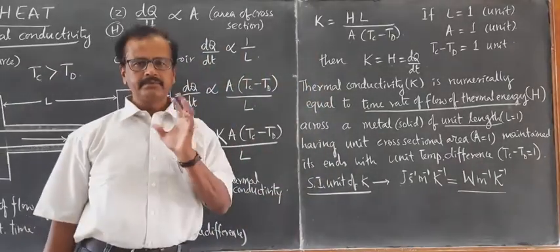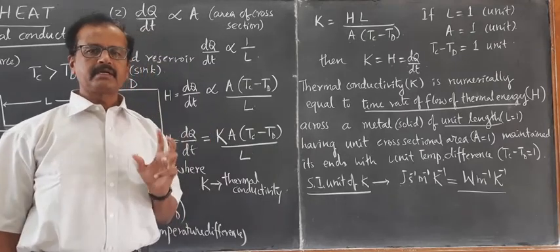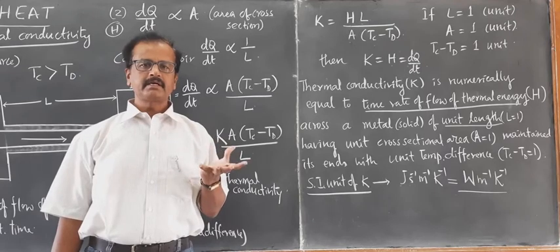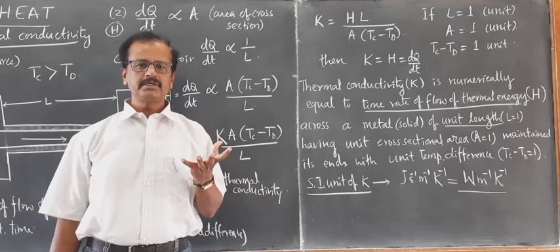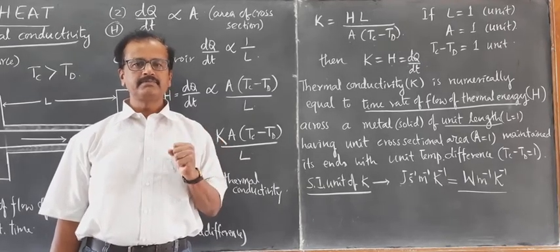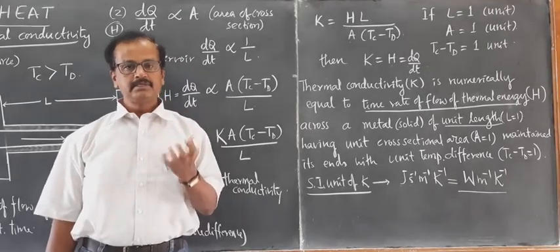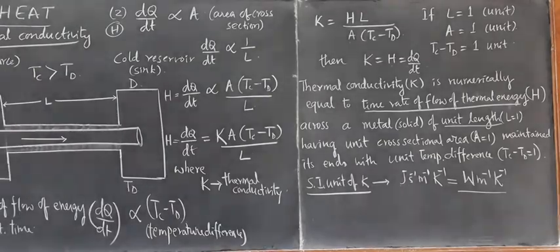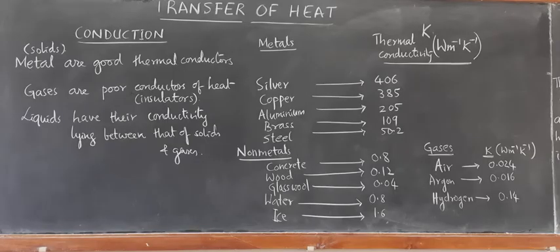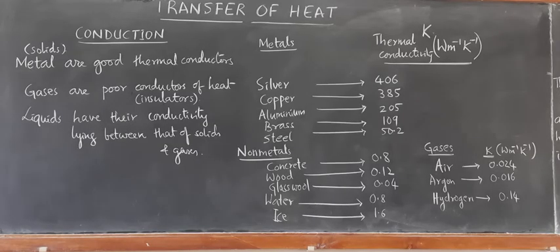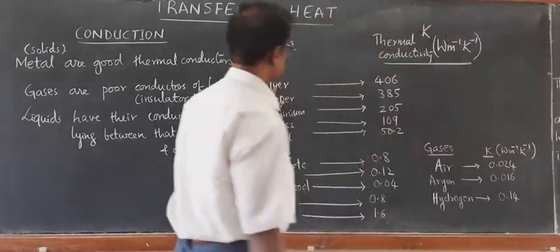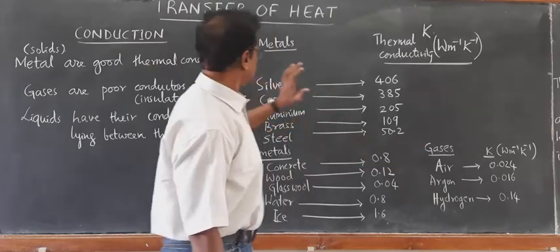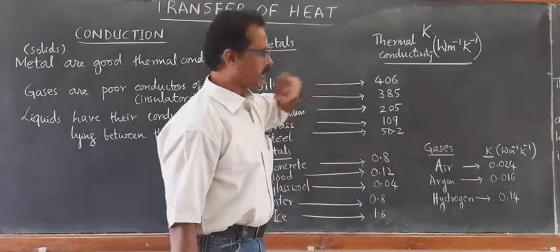Now I will give you some list of thermal conductivities from which you will be able to identify which one is a better conductor of thermal energy and which one is a poor conductor, which can be classified as insulators. When you look at these values, silver, these are the metals, non-metals and gases and their respective thermal conductivities.